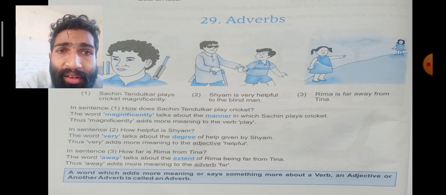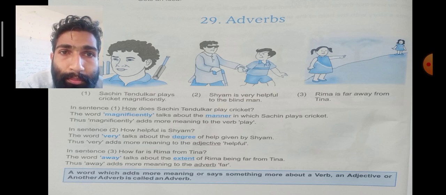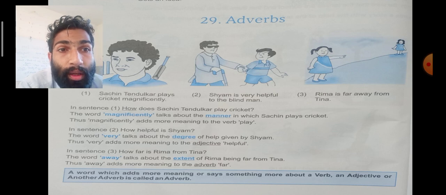Next, in sentence 2, how helpful is Sham? The word very talks about the degree of help given by Sham. Thus, very adds more meaning to the adjective helpful.